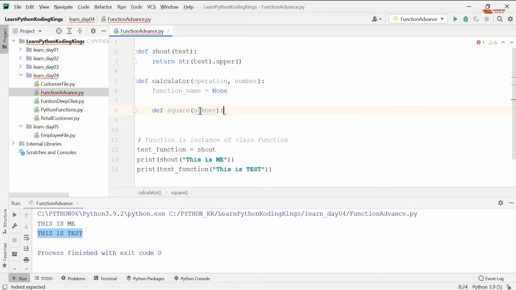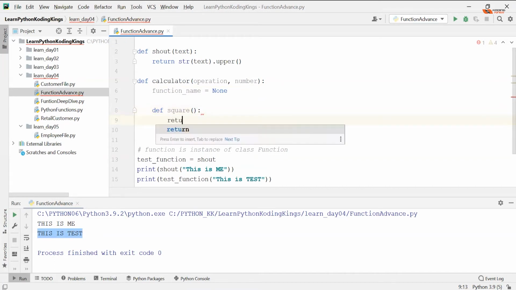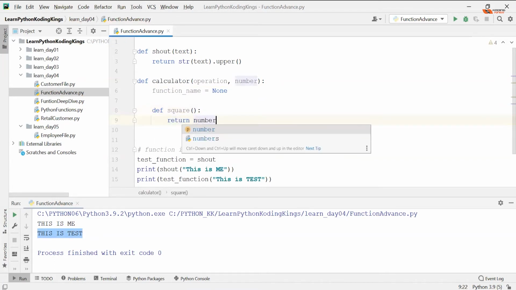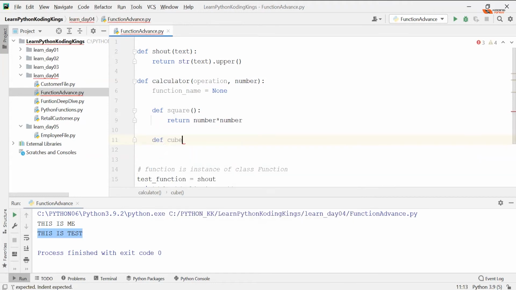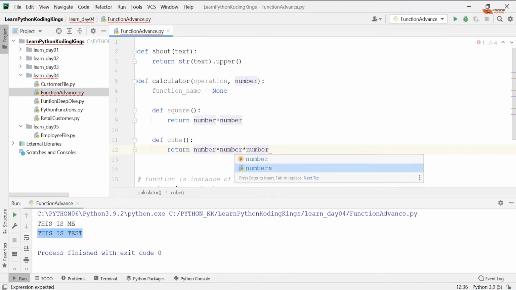You don't have to actually, because by default it's already there for you. Function number, and what you do, you return number multiplied by number. That's a square for you. You define another function, define cube. Then you are returning number into number into number. Isn't that amazing? Now you do what?